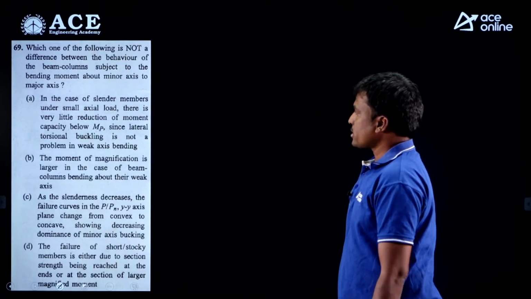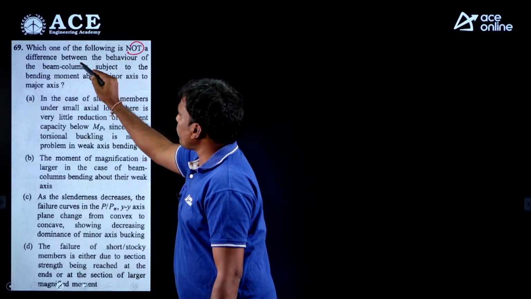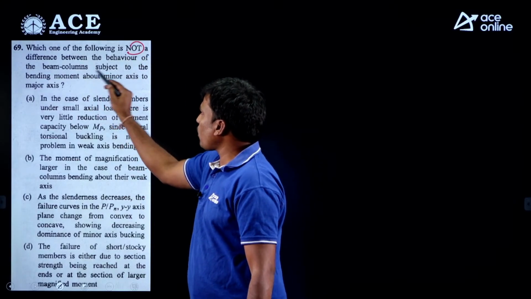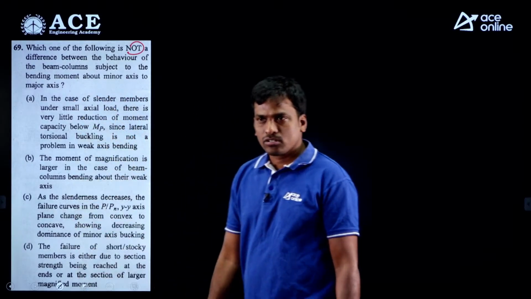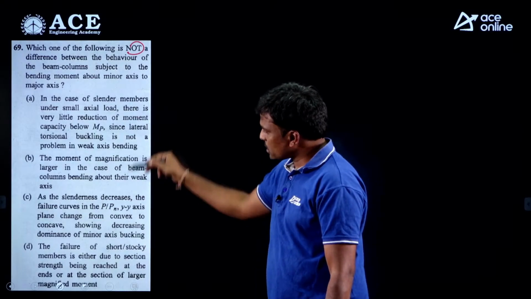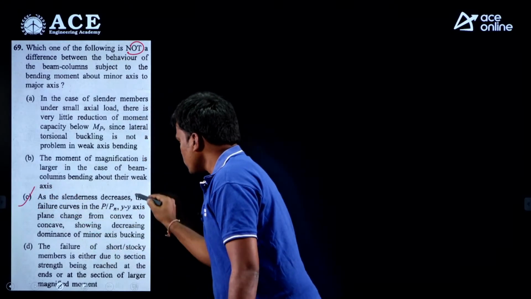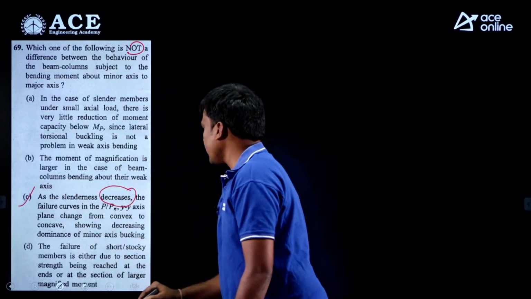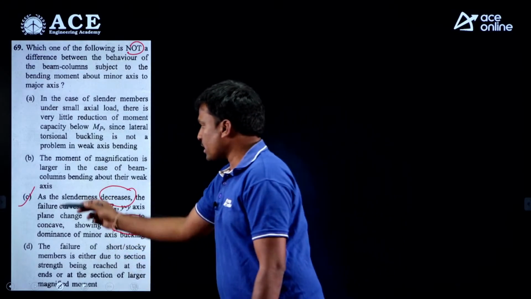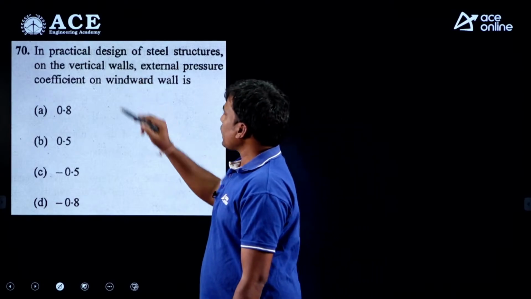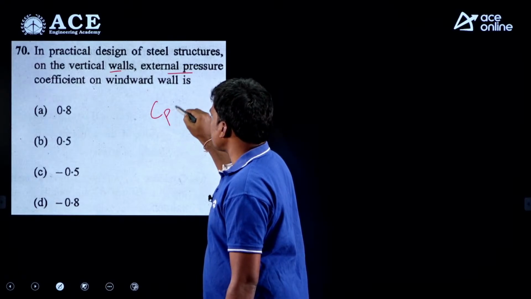Next, last question. Which of the following is not a difference between the behavior of beam column subjected to bending moment about minor axis to major axis? This will take more time to explain these 4 points, so I am giving directly option C. In place of decreases, there is an increase. Option C.